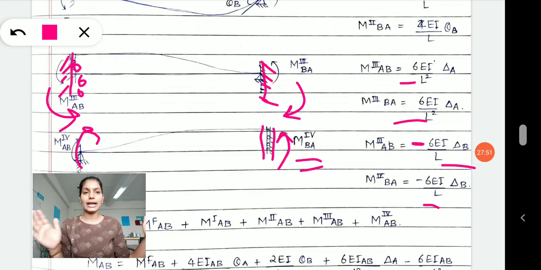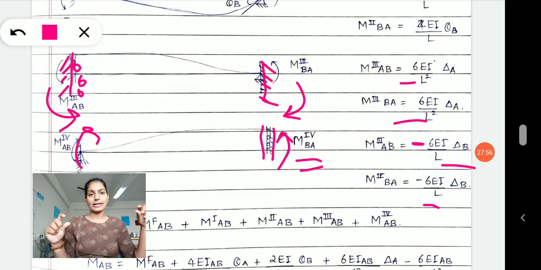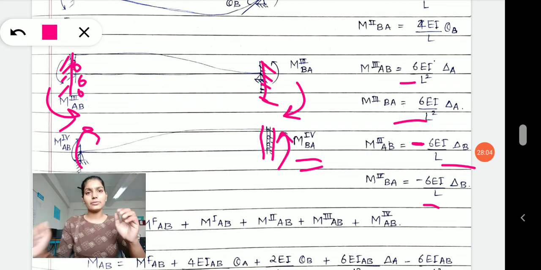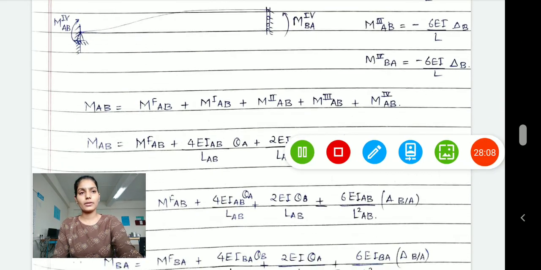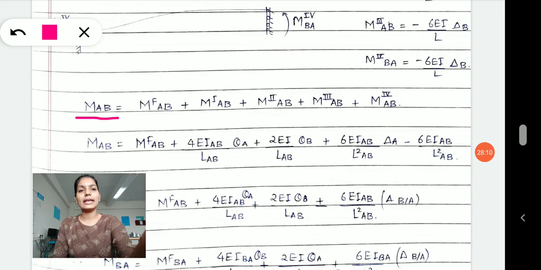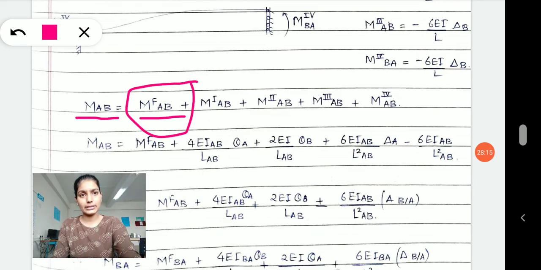Those moments add up because whenever we write the generalized equation, we take care of all the moments taking place in my member, and that's why the moment in member AB will be the fixed end moment AB. Forget about that point right now.